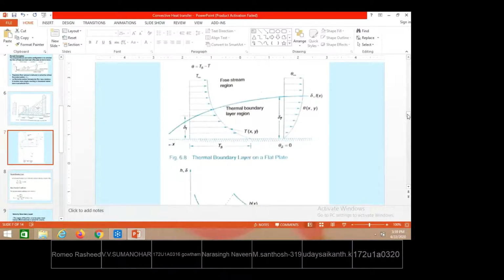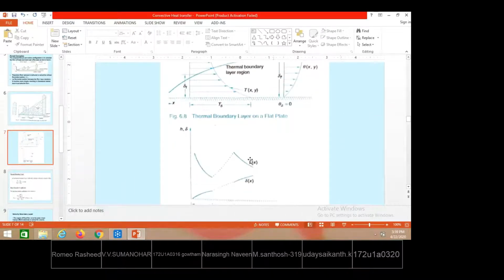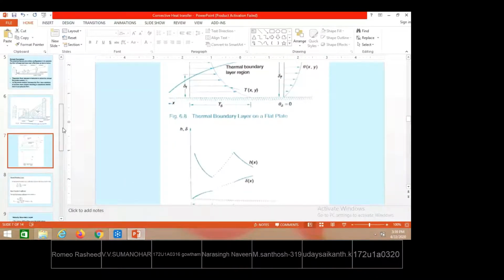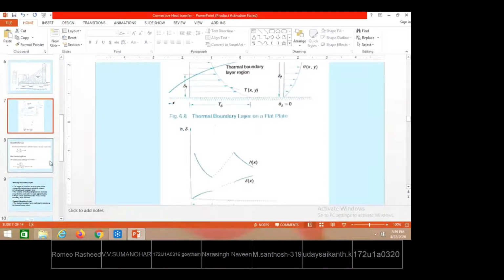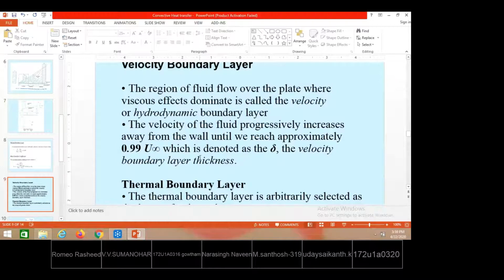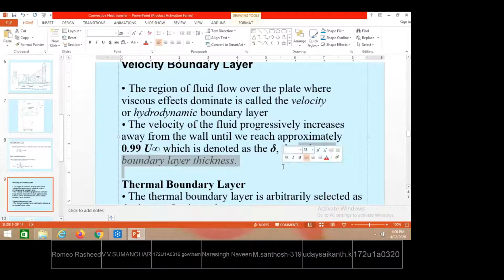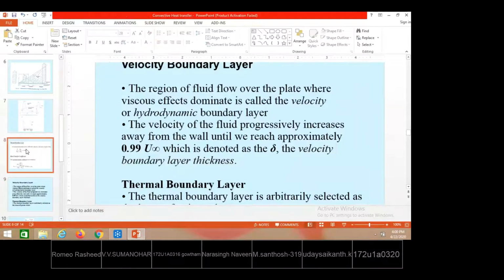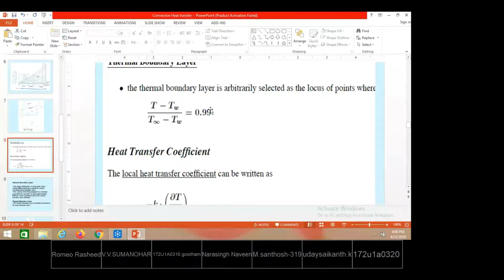We have discussed the thermal boundary layer, and the velocity boundary layer also we have discussed. Now the definition of the velocity boundary layer: the height at which the velocity of the fluid reaches approximately 99% of the free stream velocity is called the velocity boundary layer thickness. What is the thermal boundary layer thickness? The height where this ratio is equal to 0.99, or 99%, is considered the thermal boundary layer thickness.